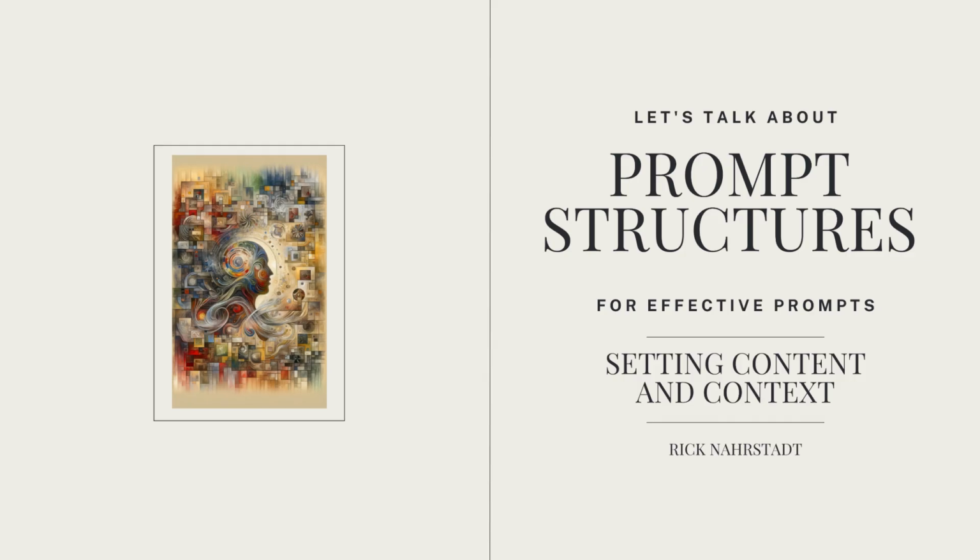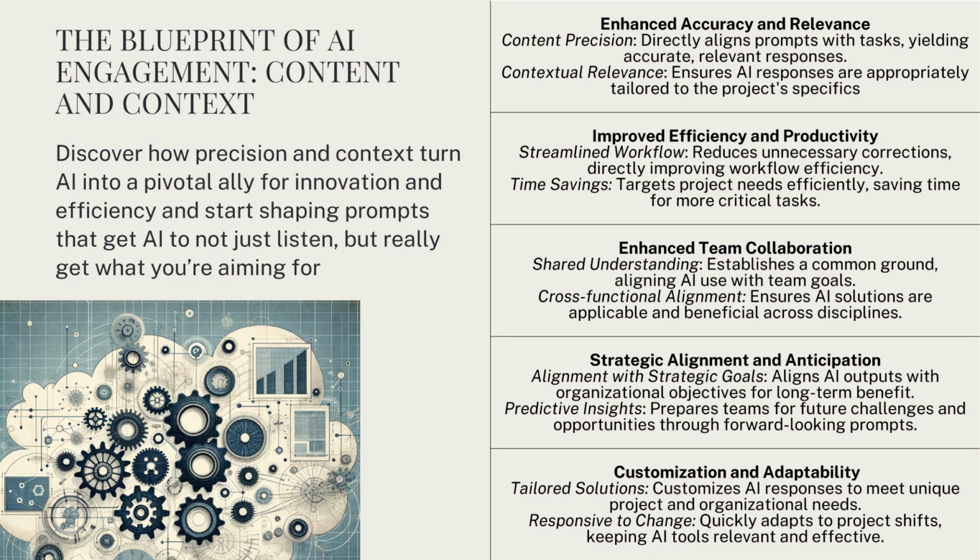You'll get outputs that are not just accurate, but relevant, targeted, and aligned with your actual goals. So let's dive in and unlock the blueprint for AI engagement that really works. All right, let's start with the big picture. When we talk about content and context in prompt engineering, we're really talking about precision and relevance. Think about it. Have you ever asked AI a question and gotten a response that was technically correct but completely missed the mark? That's what happens when content and context aren't aligned.